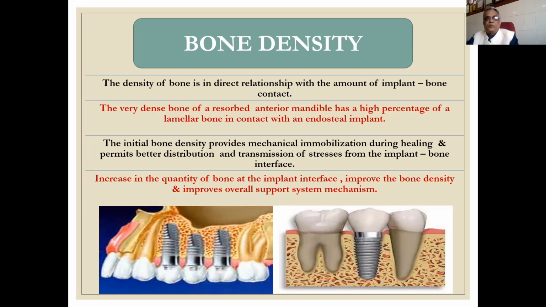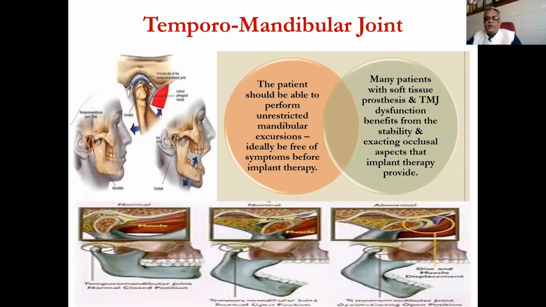So we have to consider bone density before putting any implant. TMJ is a very crucial joint of our craniofacial structure, and unrestricted mandibular excursion, ideally free of symptoms, is needed before implant therapy. We have to assess it, make it healthy, and keep it healthy.